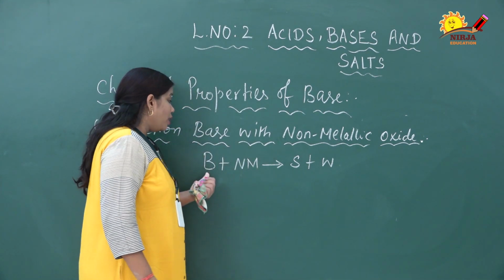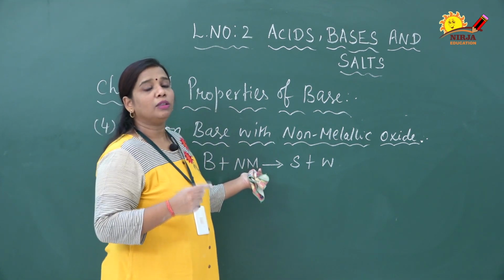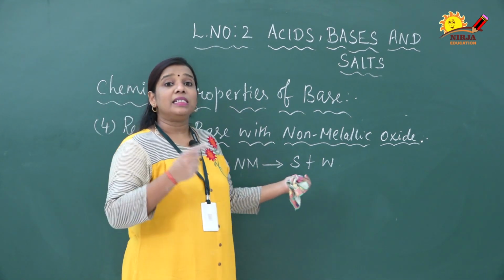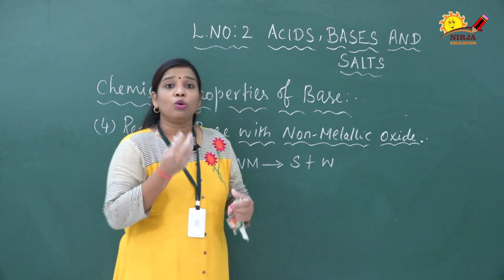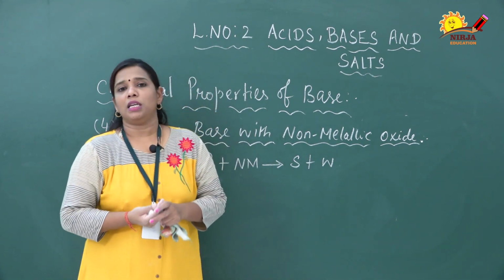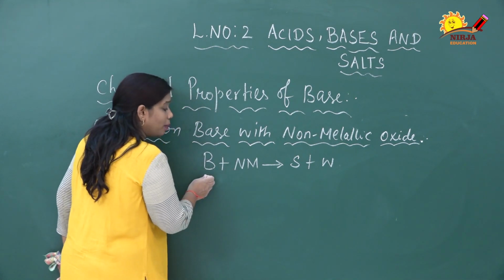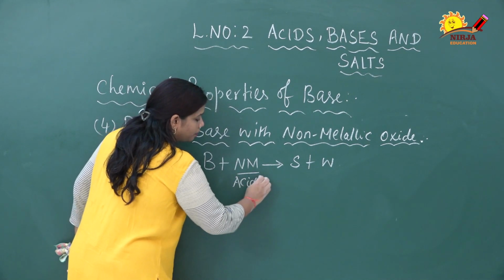Same like that, when the base reacts with non-metallic oxide, you have to remember the previous one when we discussed the chemical properties: when the acid reacts with a metallic oxide, it produces salt as well as water, right? So the metallic oxides are basic in nature. Same like that, when the base reacts with non-metallic oxide, here already the base is there, so the non-metallic oxides are acidic in nature.